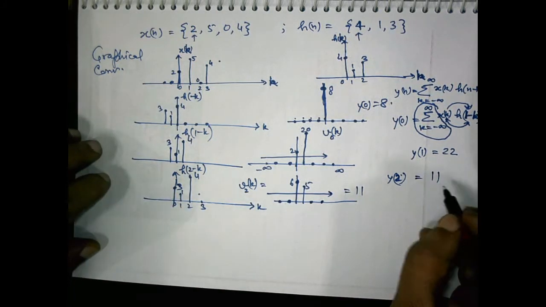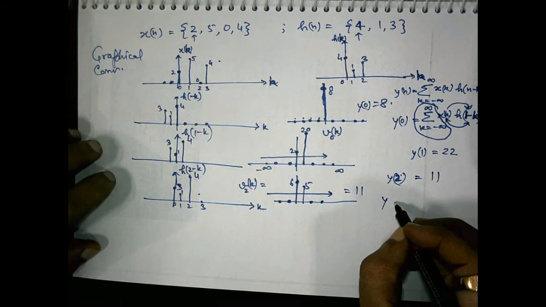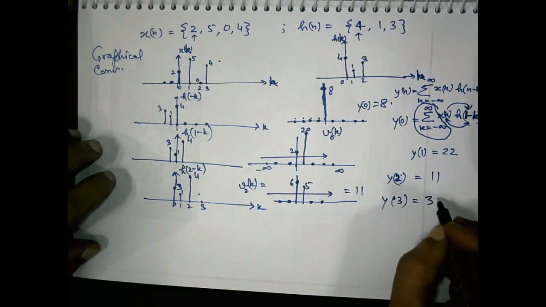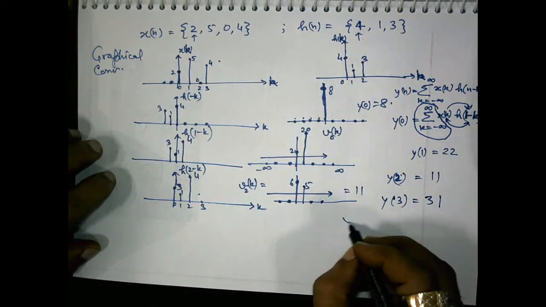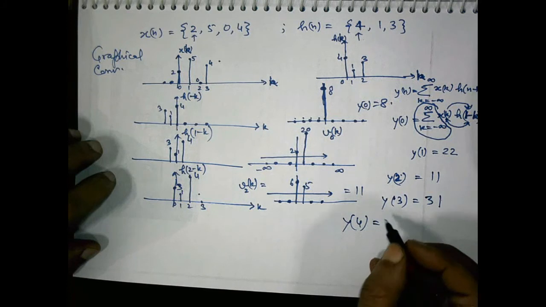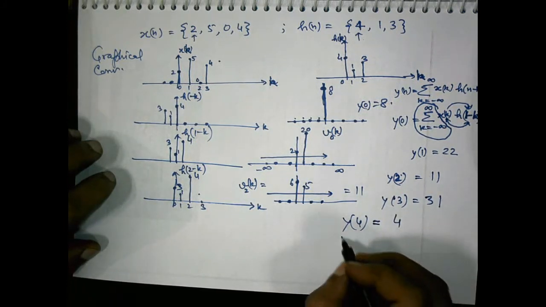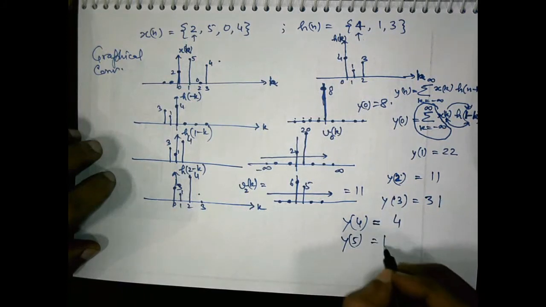So this way we can do the multiplication and obtain all other y values. So y3 is obtained this way. If you do it, it is obtained as 31. You can do it on your own. So y4 is obtained as 4, y5 is obtained as 12.